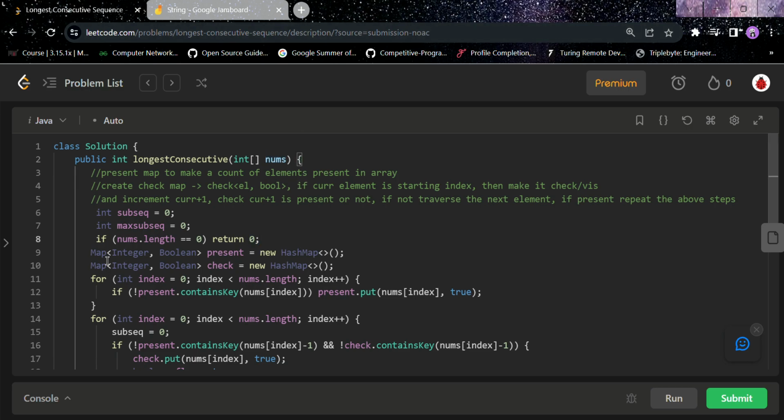Now we created a map present, and we created a map called check or visited. You can name it visited or check. Now we traverse the whole array and mark all the elements present. If the element is not in the map, we mark it, so we are marking the elements only one time.